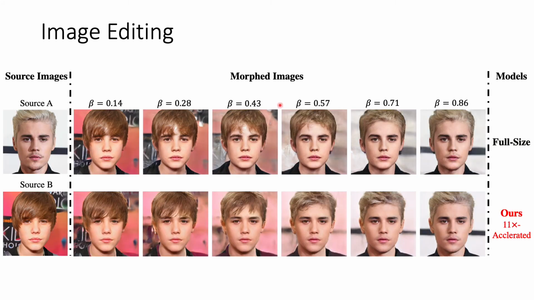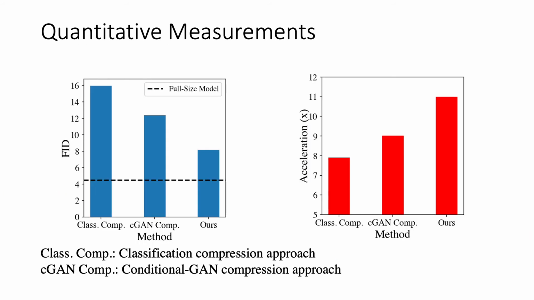We provide an extra example. Again, our model demonstrates a smoother transition, which indicates that it would have a smoother latent space.